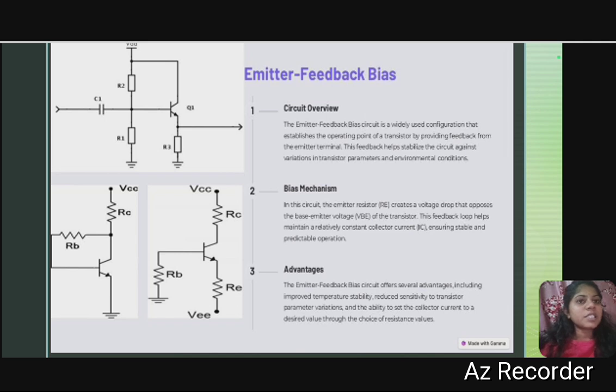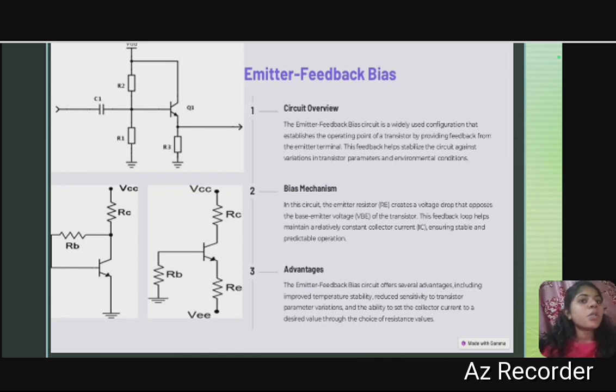Then the first one is emitter feedback bias. We are seeing in the figure the circuit diagram: VCC, R1, R2 and capacitor C1, Q1 and R3. This is the circuit diagram, the circuit overview, bias mechanisms and advantages. The first one is circuit overview.